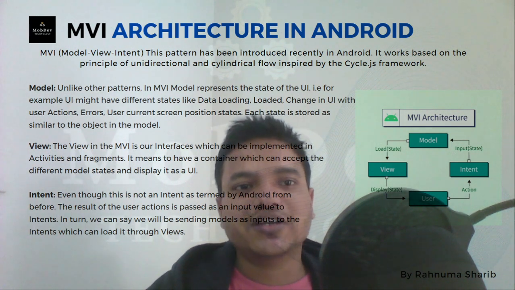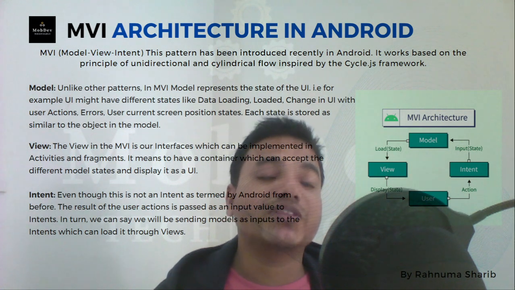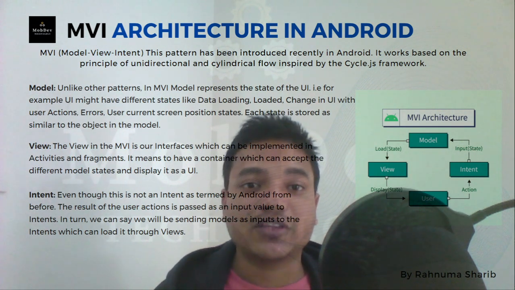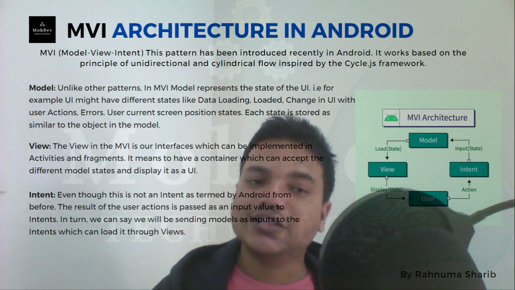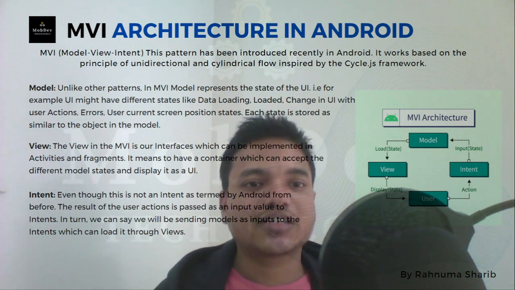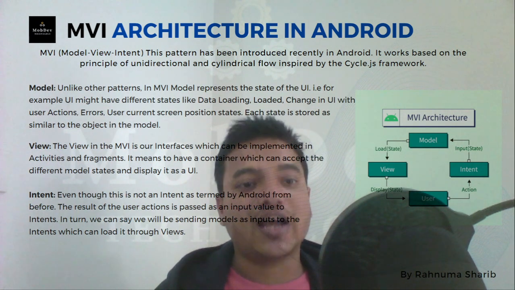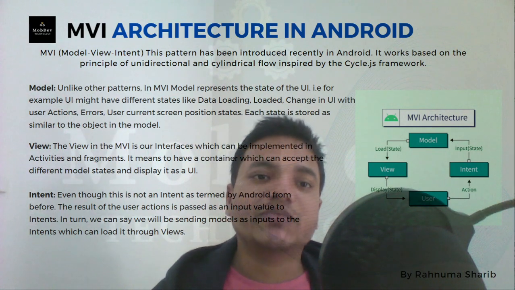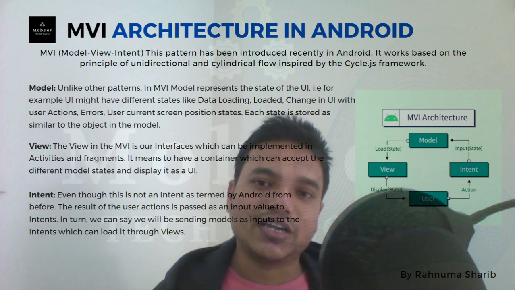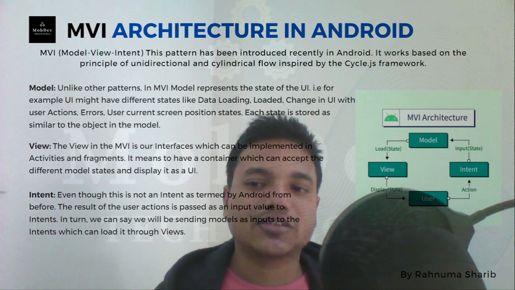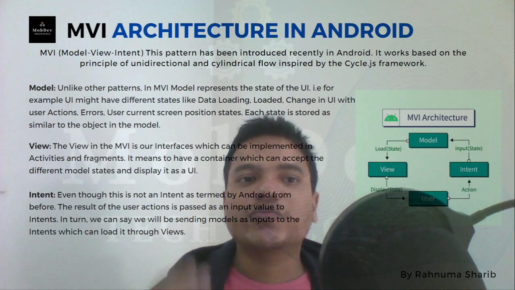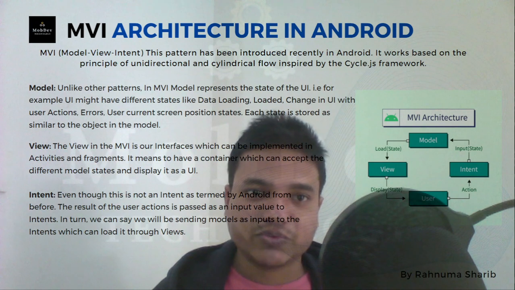So for now, just understand MVI is Model View Intent, where we are dealing with intent, which is the interaction or the action performed by the user. Here the model and view remain the same as we keep saying. And intent is about the action, and the state, which preserves the state. Like if we need to show multiple screens on the same data, this is where this architecture is generally used.